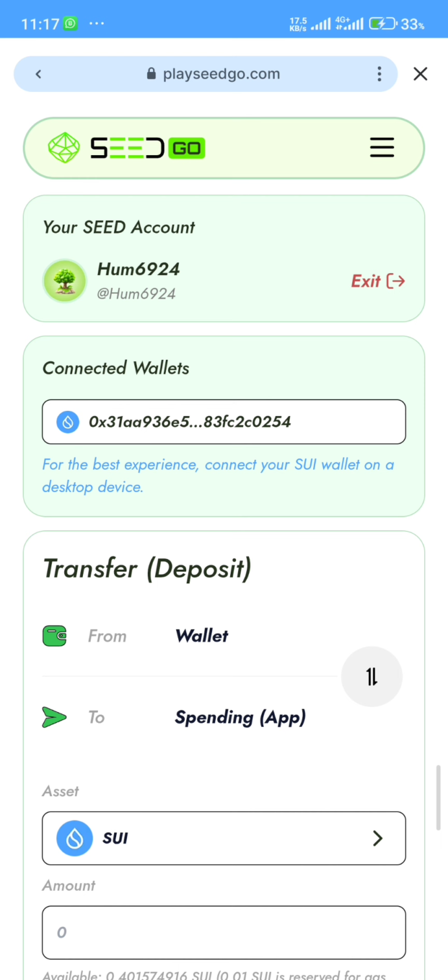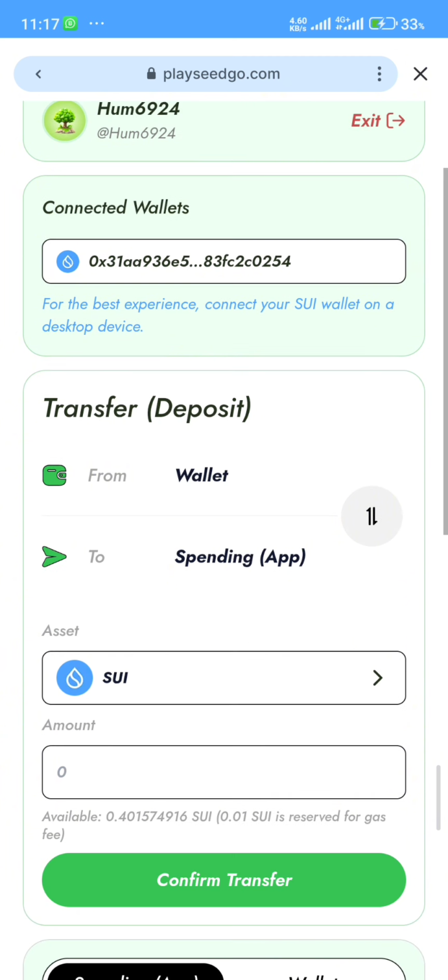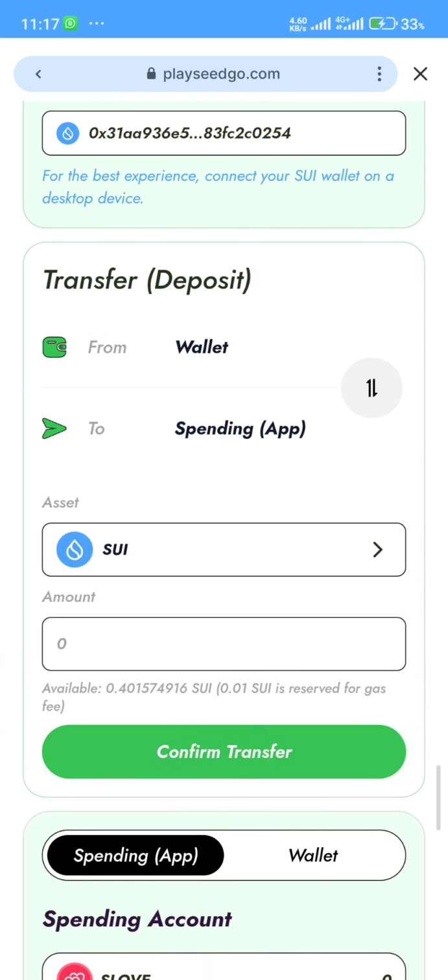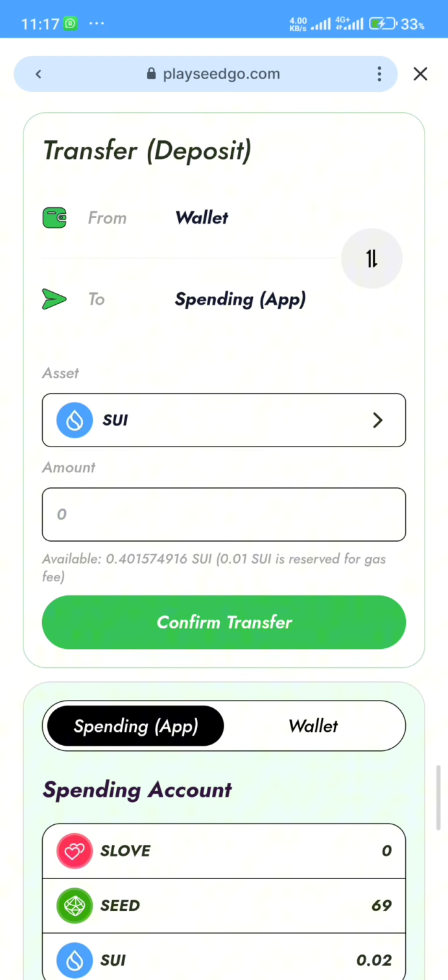So let's go back to what brought us to this video. Currently, seed cannot be claimed to a major exchange. There is no way we can transfer seed to an exchange. That is it. So you just have to understand what's going on.